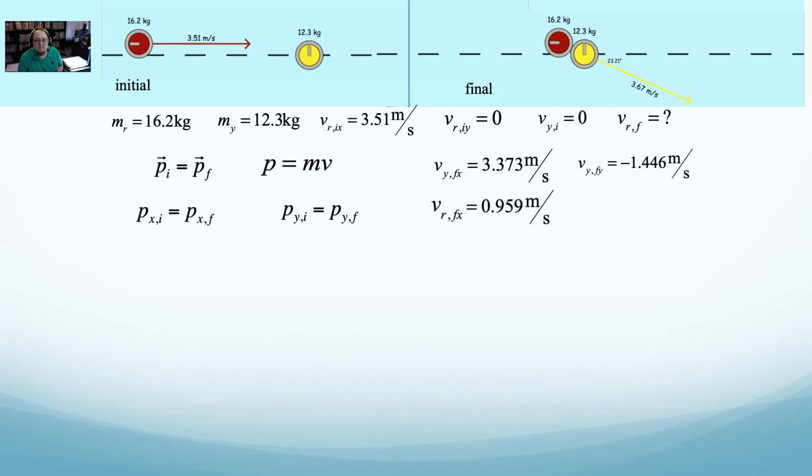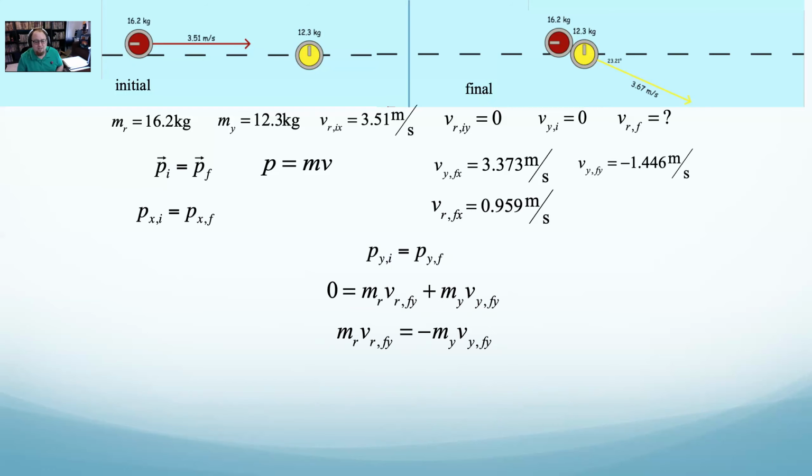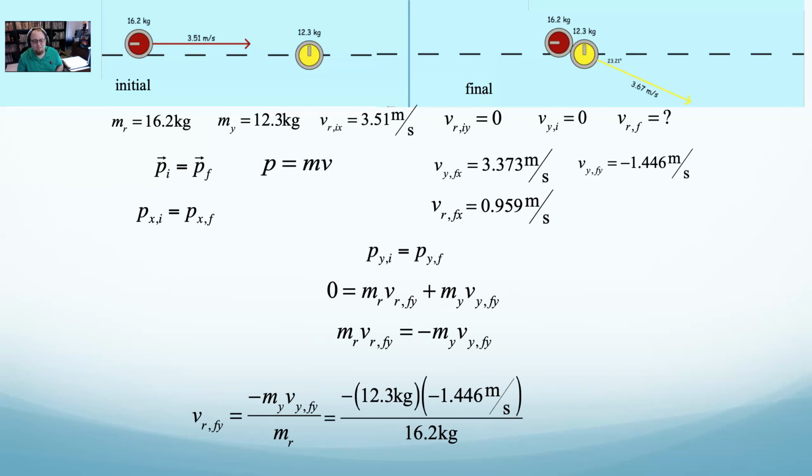Now that I solved the x problem, I'll solve the y problem. Initially in y, nothing's happening. The yellow puck isn't moving, and the red puck is only moving in x. So initially in y, there is no momentum. But final in y, they both have momentum. I'll subtract the yellow from both sides, divide both sides by the mass of red, and plug in my numbers, which will give me a value.